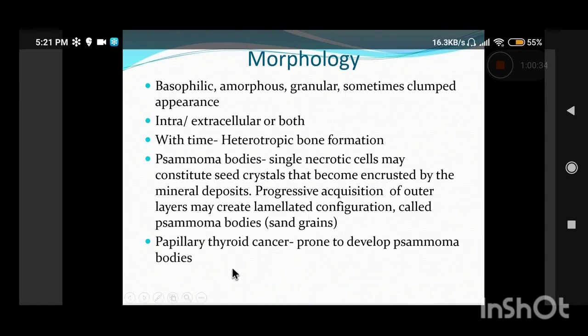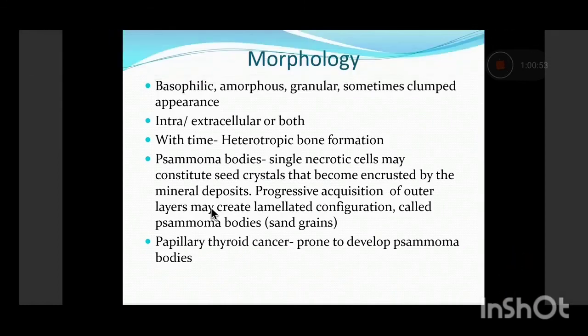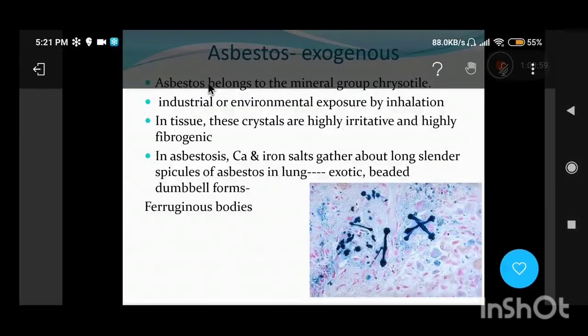For example, it's classically seen in papillary thyroid cancer, in which there is a small round nidus of calcification, and then progressively further outer lamellated layers of calcification are laid over it. It forms something like onion skinning. So it is a lamellated deposition of calcium, and it is known as psammoma bodies. It is classically seen in papillary thyroid cancer.